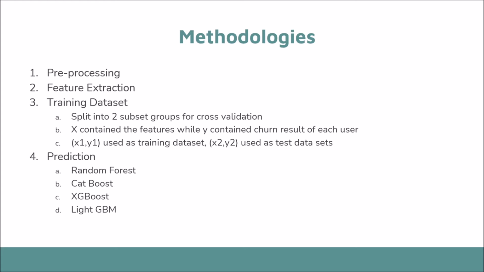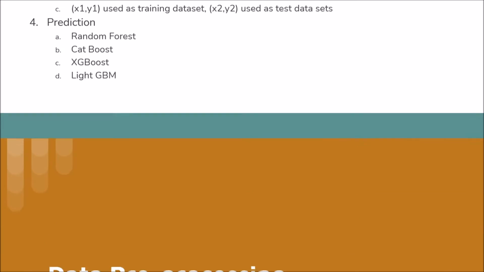We fit a classifier model on the training data set and evaluate prediction on the test data set. This is repeated with other classifier models using different parameters to observe any improvements. Prediction on the official test data set will be done on the best model with fine-tuned parameters. Methods such as random forest, CatBoost, XGBoost, and LightGBM were used.